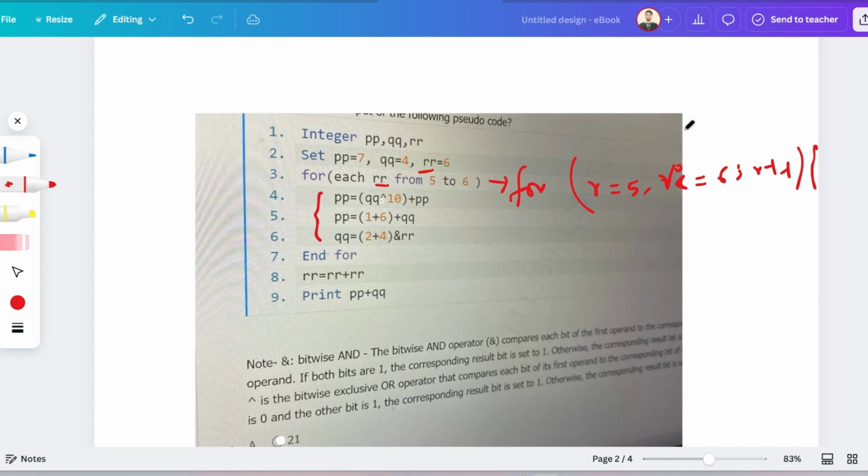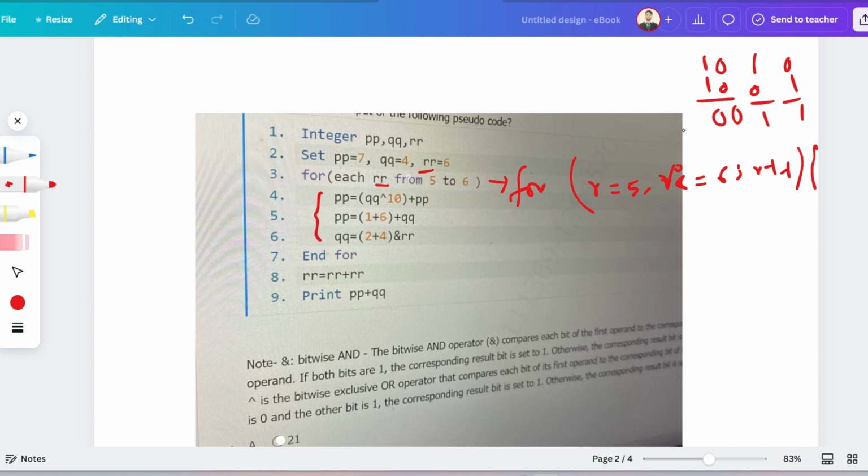So the value of P is now Q XOR 10. So you have to perform the XOR operation. As I have told in an earlier video, if we perform XOR operation and the statements are the same, then it will be 0, false. If any of the statements is different, then it will be true. So I hope you understood.